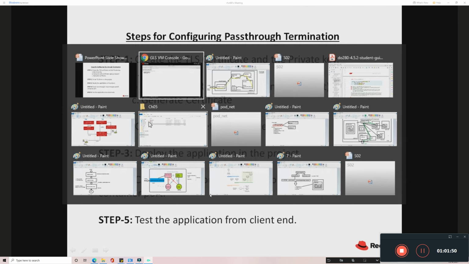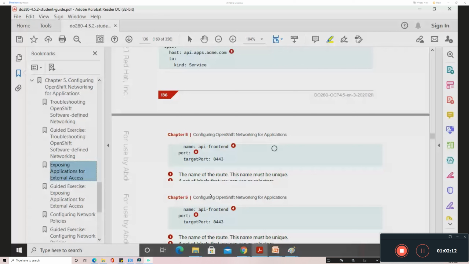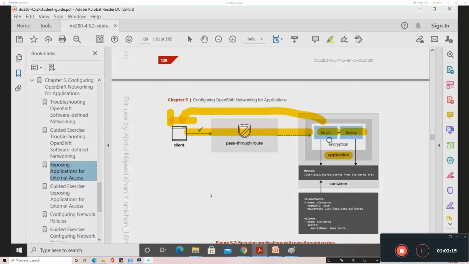So the pass-through termination, as we have learned, the application certificates we are embedding into the application itself, so that the application is issuing the certificate to the client. In the pass-through termination, you can see we are placing this TLS certificate and key in the application itself, and this is issued to the client, so we can say that's complete pass-through termination. This is a pass-through route.